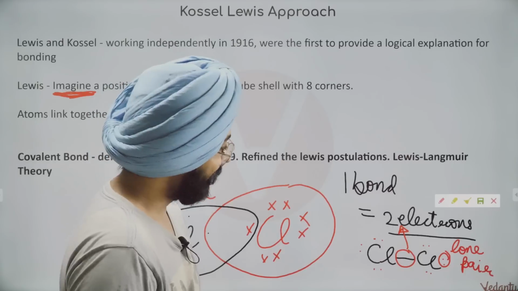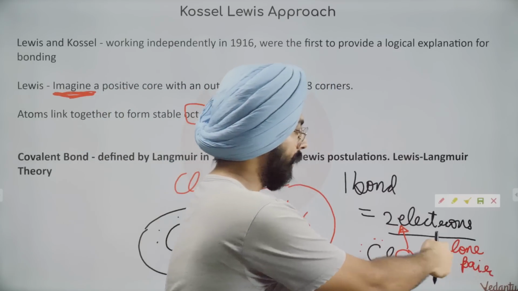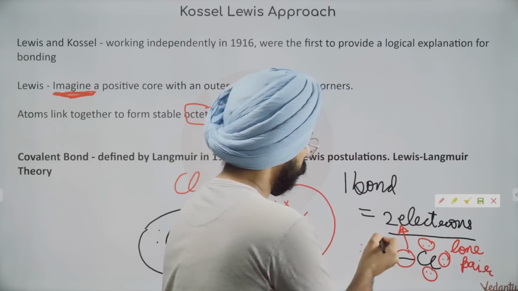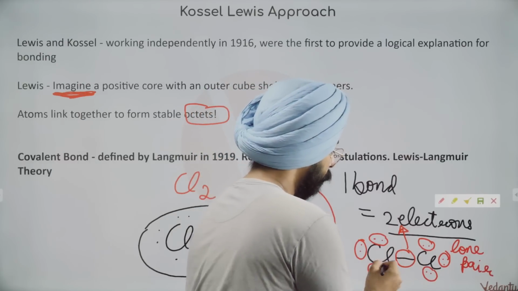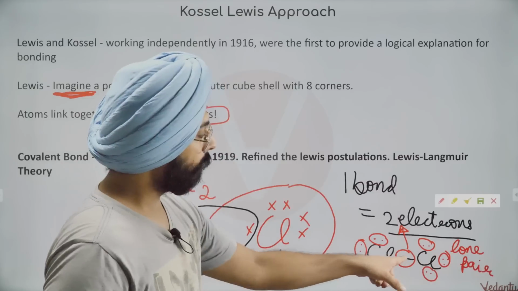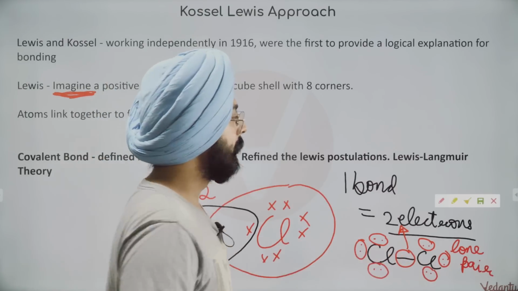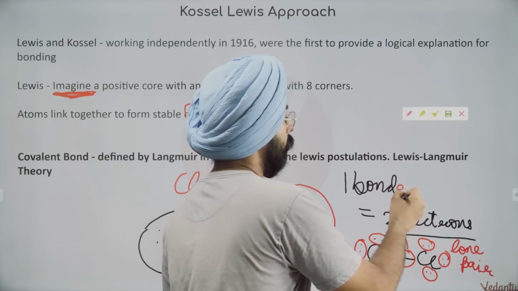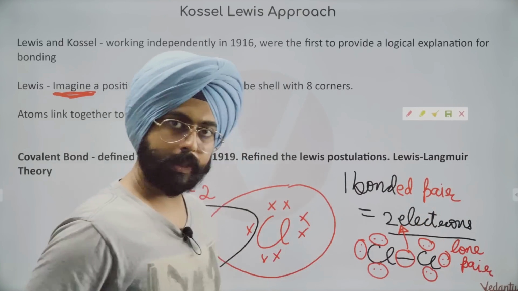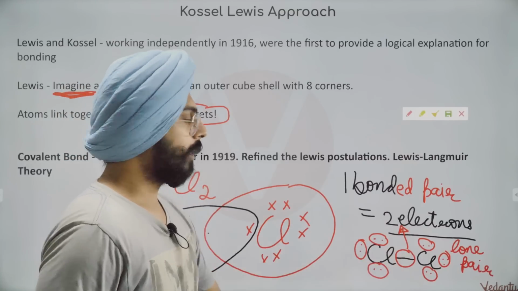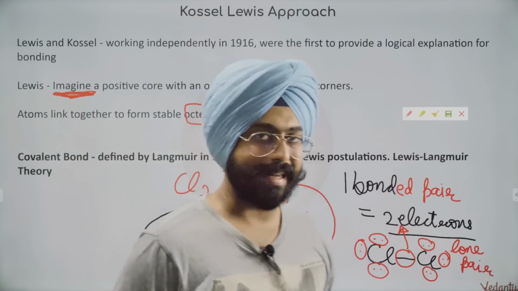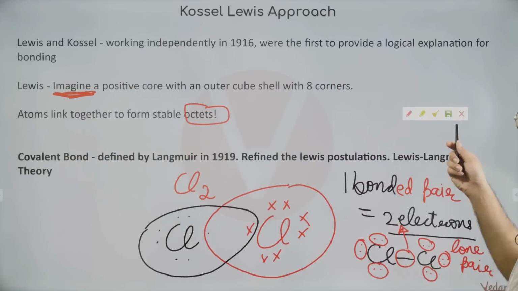Cool. Anyway, every chlorine will have 3 lone pairs: 1, 2, 3, and on the left-hand side as well, 1, 2, and 3. So there are 3 lone pairs on every chlorine, and the middle 2 electrons can also be called a bonded pair. One bonded pair, 3 lone pairs on each chlorine. This was just a recap of how we used to draw Lewis structures.